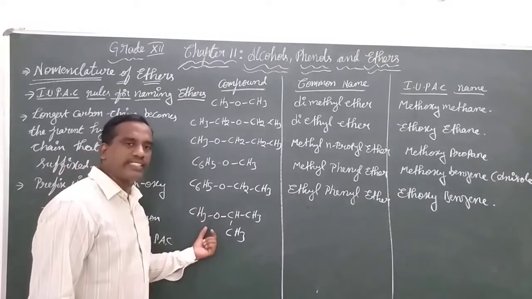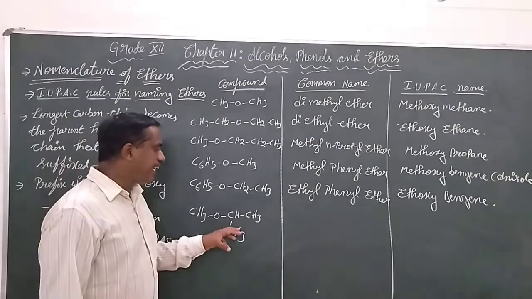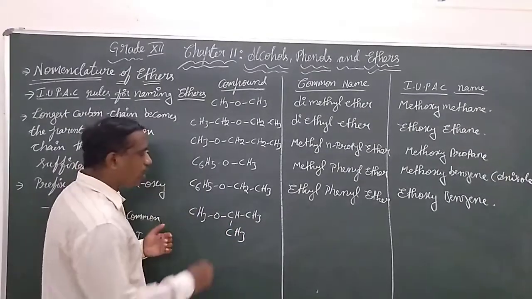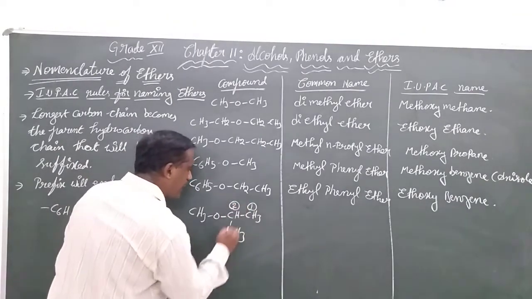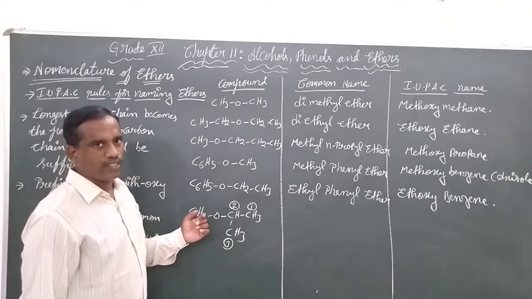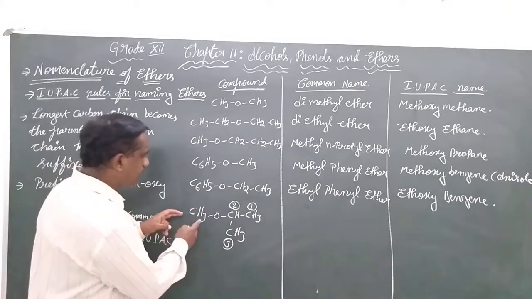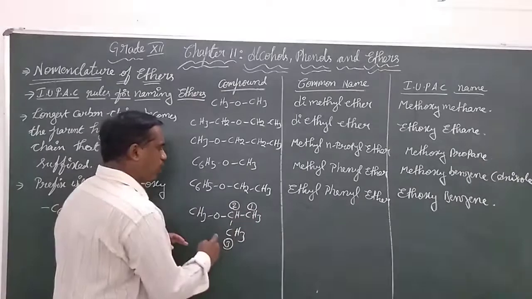Now we are taking the next example, where the propyl group has the oxygen linked not to the first carbon but, in the longest chain, to the second carbon. In the common naming, this is the methyl group and it is the isopropyl group.